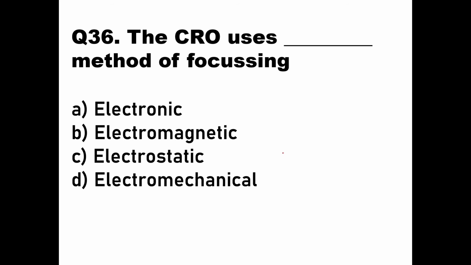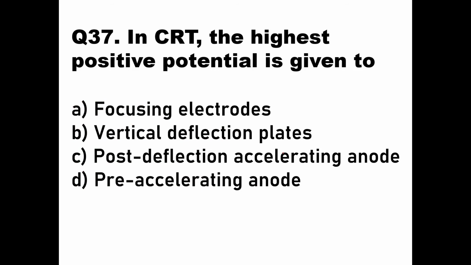So there you can see the refraction of the beam, it can bend. So movement of the beam, whether horizontal or vertical, can be done with that. It is not optical lenses, it is not electromagnetic lenses, it is called electrostatic lenses. So this type of focusing is electrostatic focusing. So option C will be the right answer here. The CRO uses the electrostatic method of focusing. Then we'll go to the next question, question number 37.